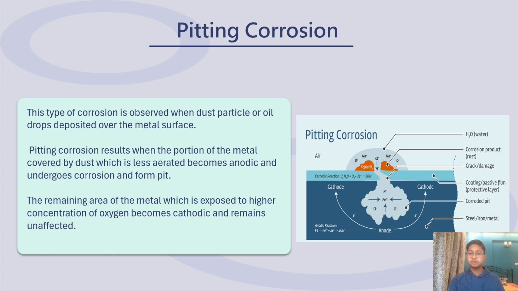In this figure, we can see the area which is Fe. We can see the brown part going under pitting corrosion because it is less exposed to oxygen. So the corrosion will start from there, and it will spread throughout the metal surface as time goes.